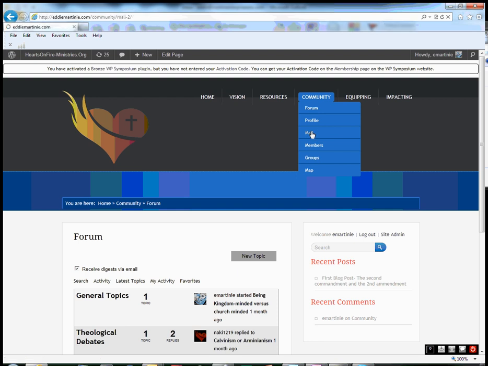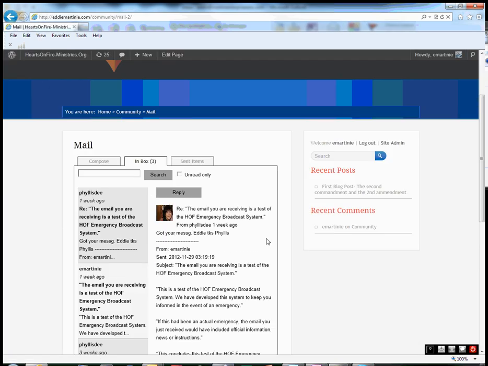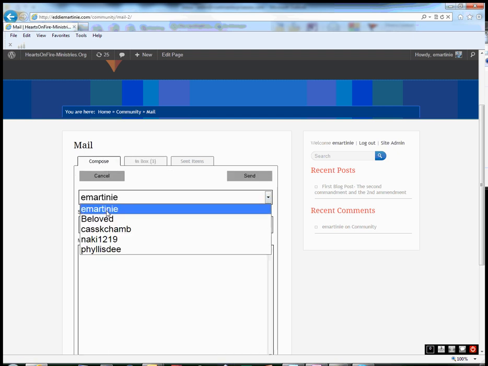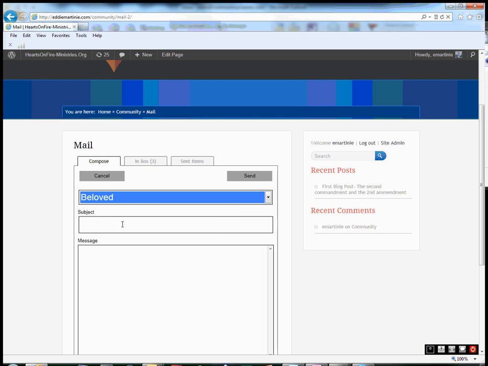We also have mail. If you click on mail, you can go right over here, and you can only send mail to people who you're friends with. If I go over here to compose and click my drop down, here are my friends that have accepted my friend request. I can send an email to myself, or let's say I send one to Beloved.